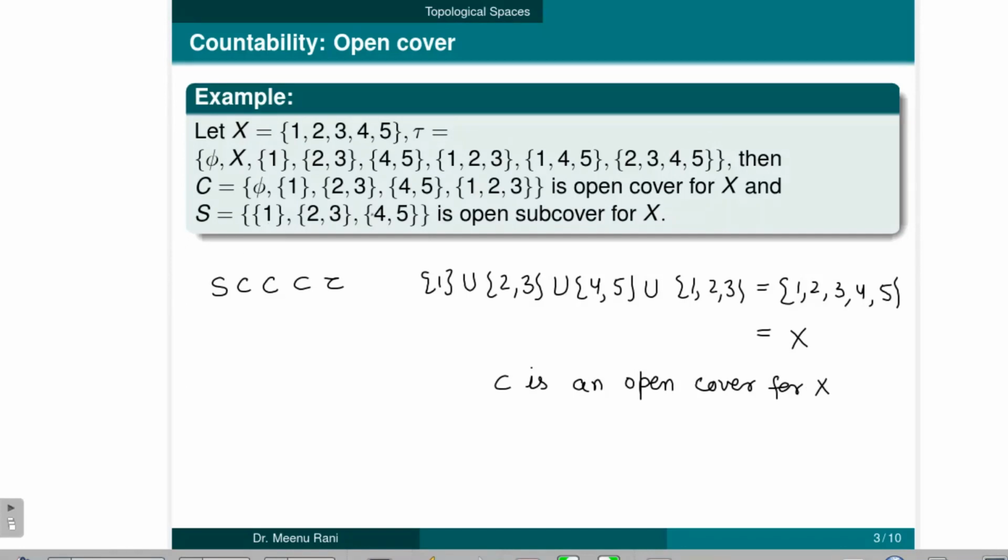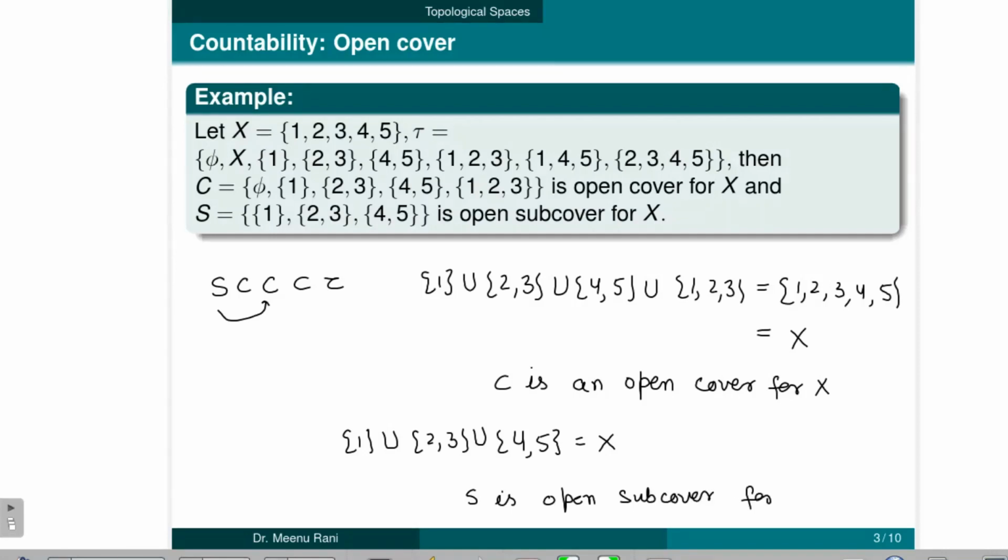Now if we take members of S and take the union of these members, that is 1 union with 2, 3, union with 4, 5, which also gives you 1, 2, 3, 4, 5, that is equal to X. It means S also covers X and S is a subset of C here. So we can say that S is an open subcover for X.